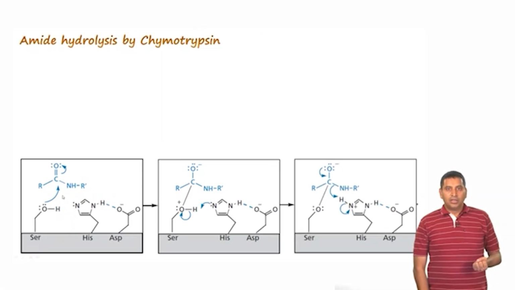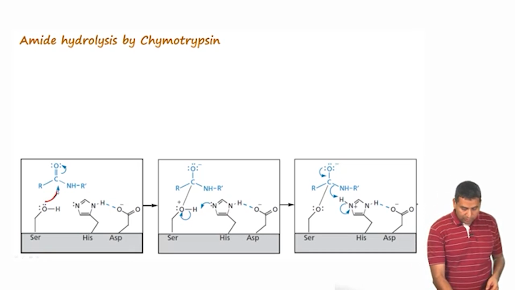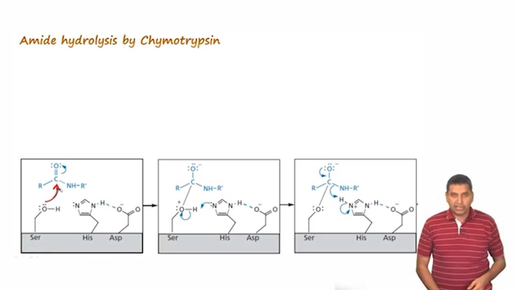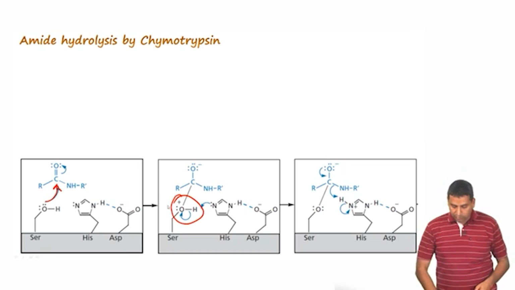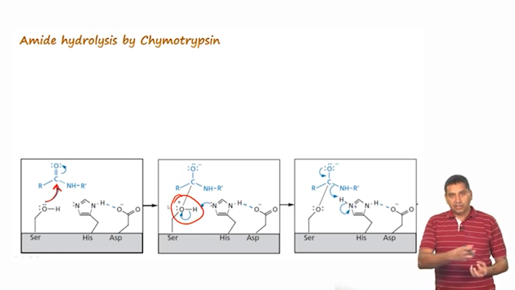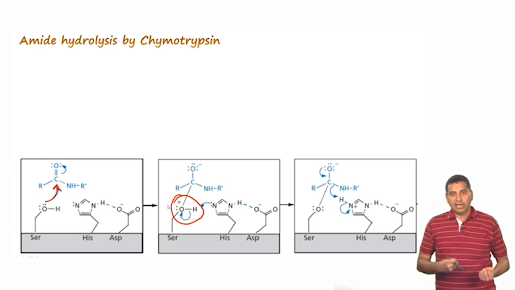If you look at this example of chymotrypsin, here a serine residue can donate a pair of electrons, or it can attack the carbonyl, and subsequently once it forms a protonated oxonium species, the histidine is present right next to it to quickly remove the proton from the oxonium species.